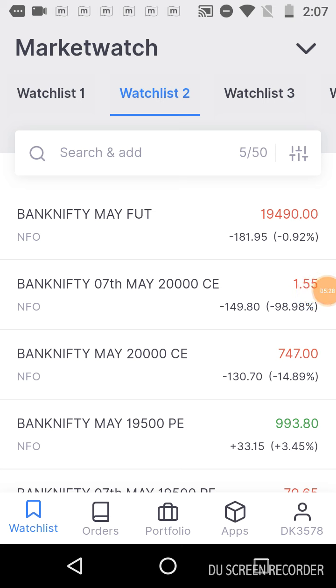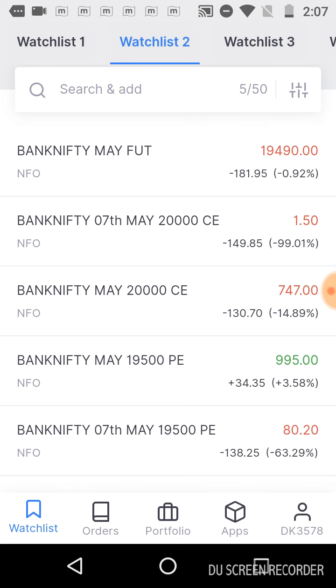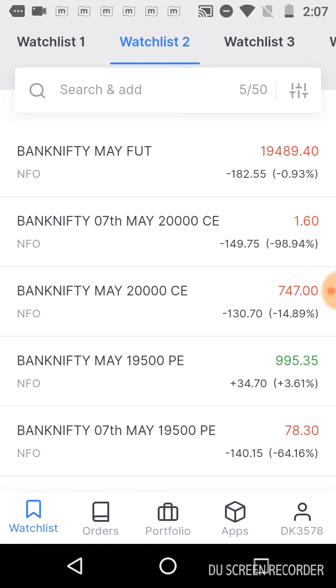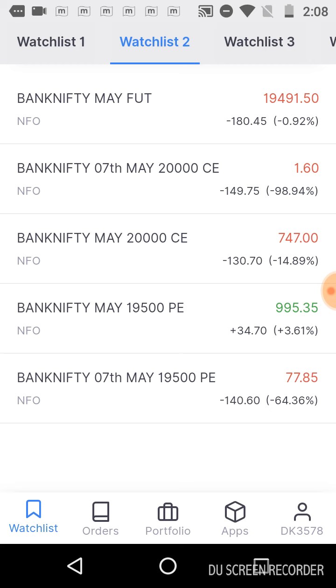Now the time is 2 o'clock, and the Bank Nifty value is 19,480. The 20,000 CE became 1.5 rupees, so it will become almost zero by the end of the day. Even though it struck 19,500, the value of the 19,500 PE also reduced to approximately 77. So on option expiry day, the value will definitely become less.